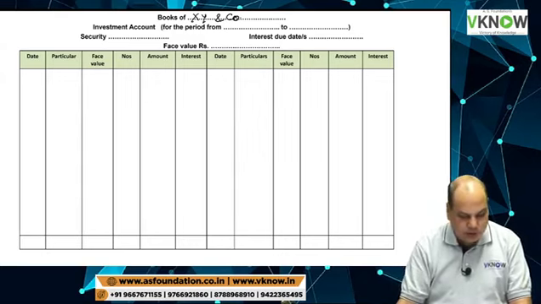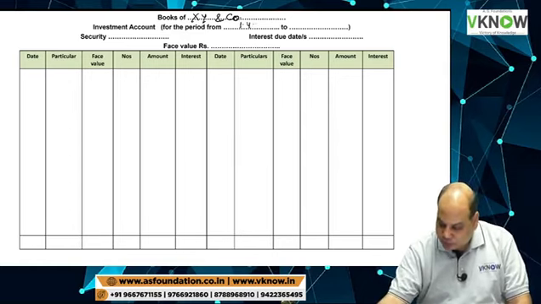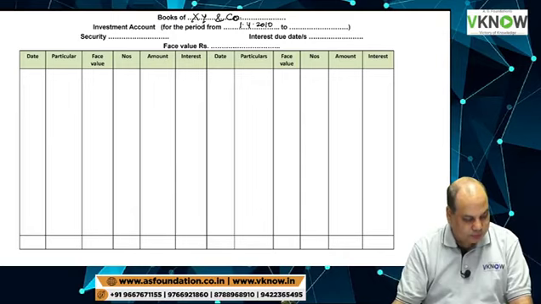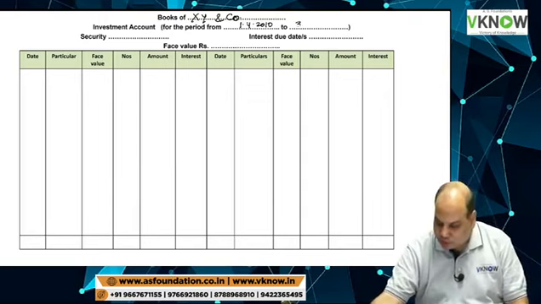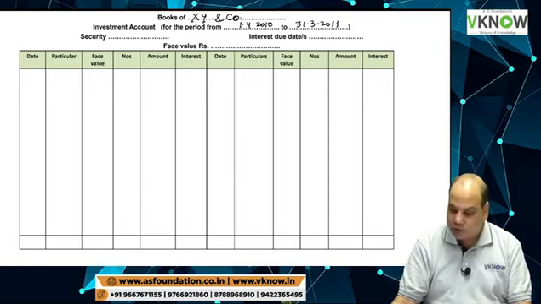Next line, investment account. Then a next line for the period from 1st April 2010 to 31st March 2011. Format is ready.